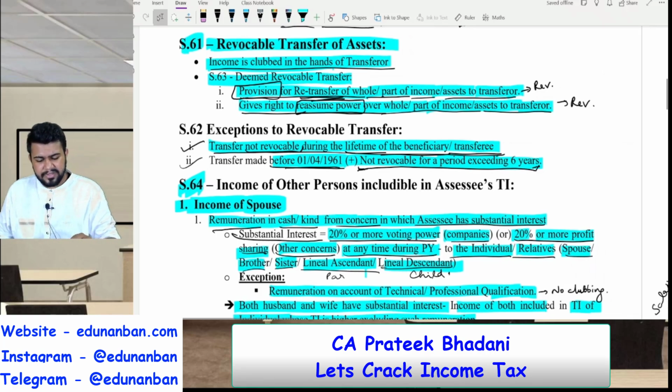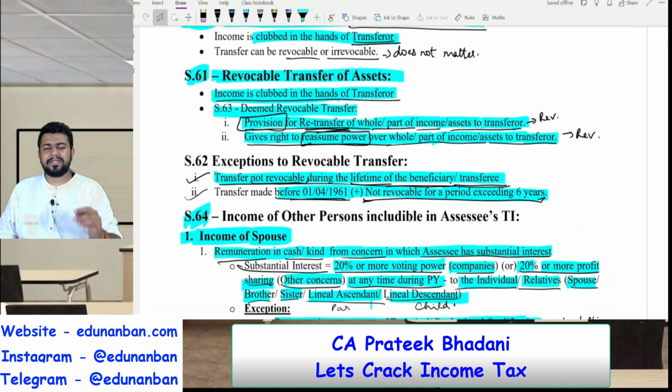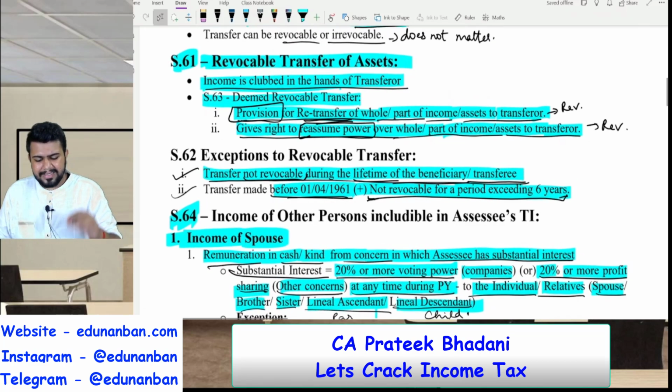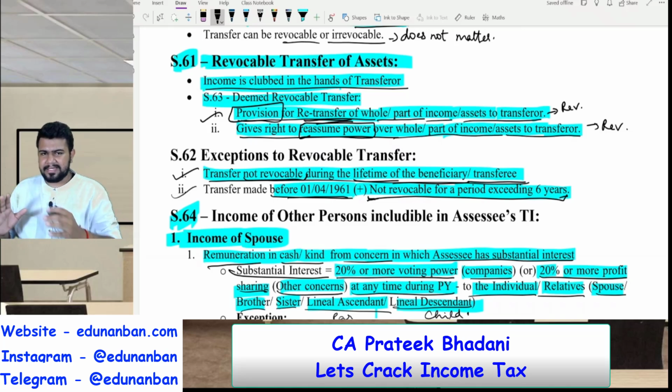So revocable transfer is the transfer where the asset or the income from the asset comes back to the transferor because of any condition. So what are the examples of revocable transfer? Number one, where in the contract itself there is a provision for retransfer of whole or part of the income or whole or part of the assets back to the transferor. So if I am transferring an asset and in the contract itself I have written that the asset will come back to me, in such case it is called revocable transfer.